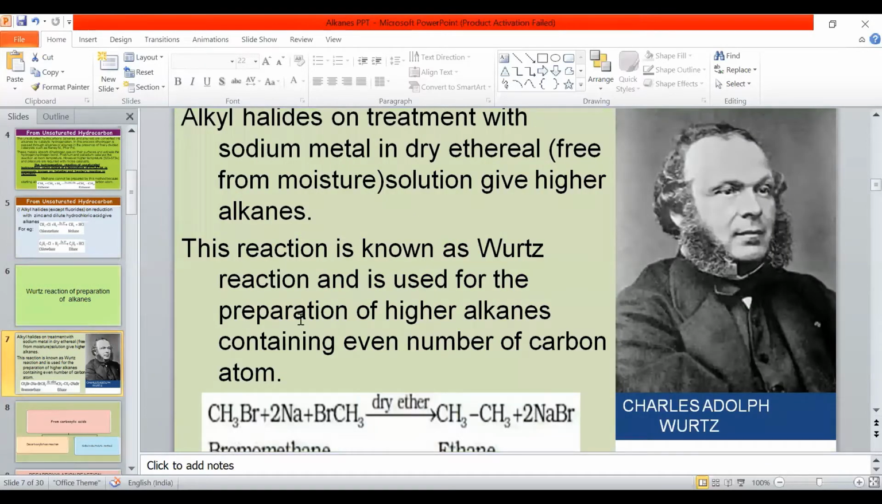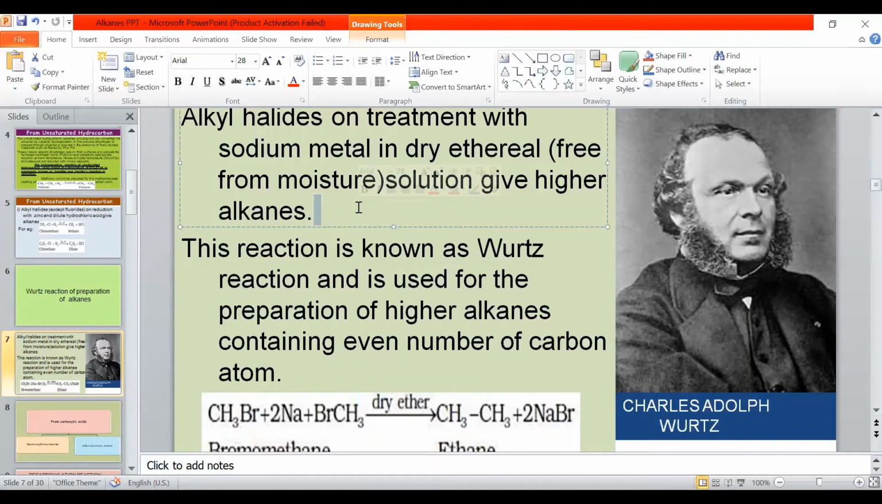Charles Adolphe Wurtz gave this reaction. This is a very unique reaction used in many of the reactions. When two molecules of alkyl halide react in the presence of sodium metal, they give higher alkanes. This reaction is known as Wurtz reaction, and it is used for the preparation of higher alkanes.